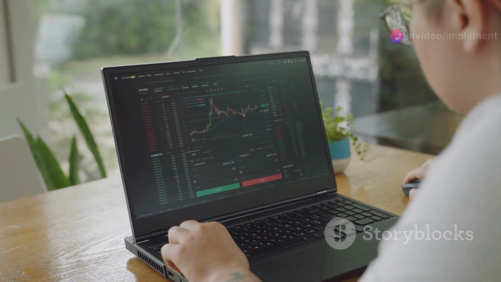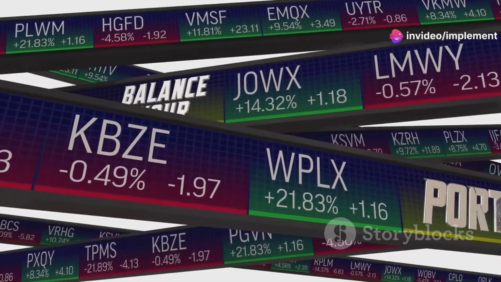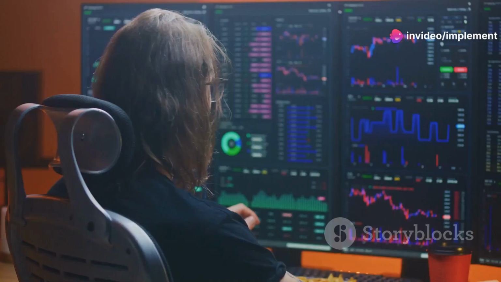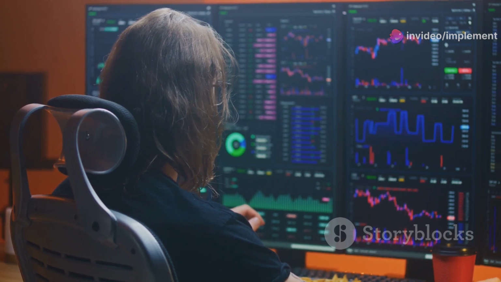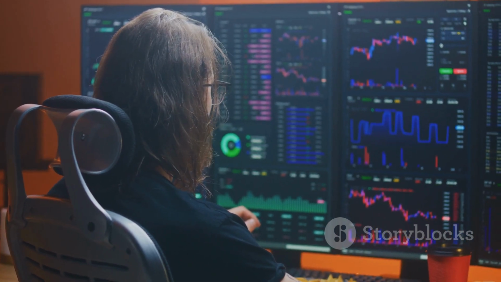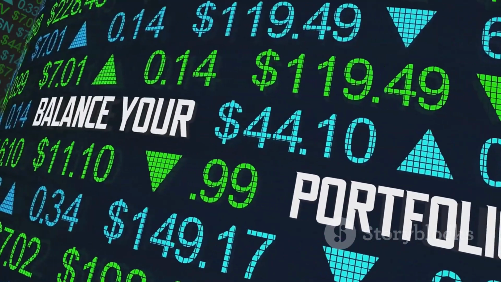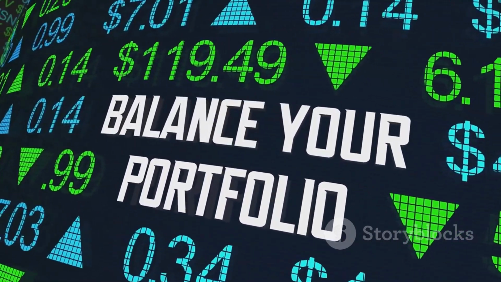Diversification is another strategy. Spreading investments across different asset classes reduces risk. It prevents overexposure to heavily traded assets influenced by herding. A diversified portfolio is more resilient to market volatility and downturns.